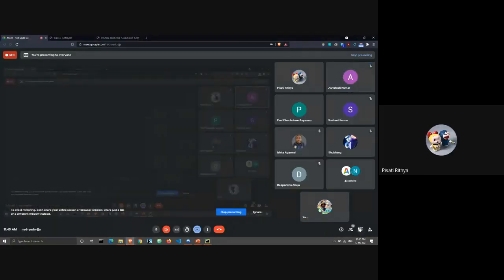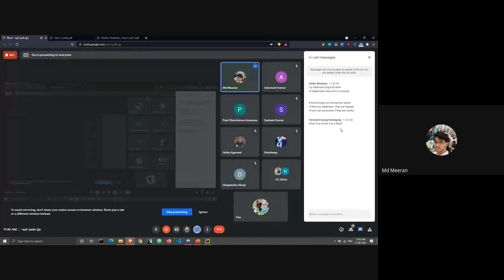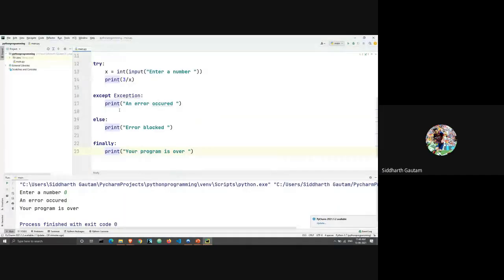Yes, sir. What is the use of the else block then? Why are we using it? The use of the else block is that we are using it only when we don't get an error. If you're asking for the real world usage, for that I would need a hard real world problem, and I don't have that on hand right now. I could go back to my old programs, but they are very long programs and I won't be able to explain them in this class. But if I find a good example for the real world usage of the else block, I will let you know.